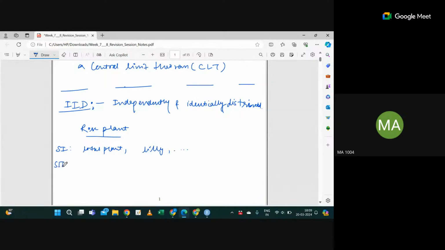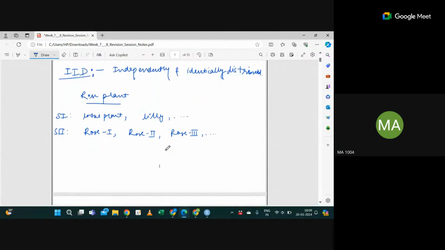Sample two: you took a sample from a rose plant, then from another rose plant, and another rose plant, and all are independent. Which sample will you prefer? Second one, sir. Why? Because it will give you a good result for your analysis, right?